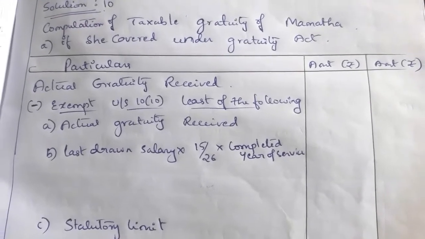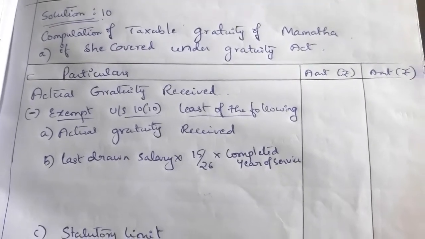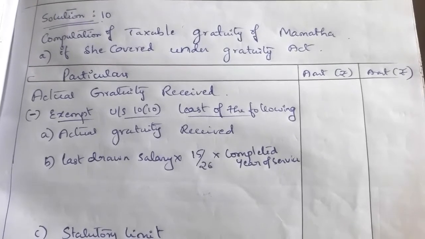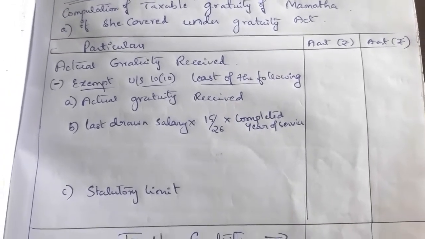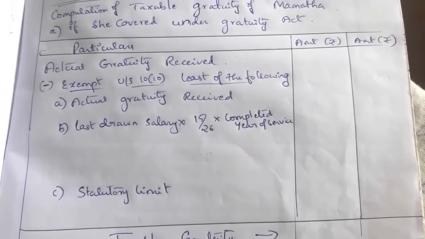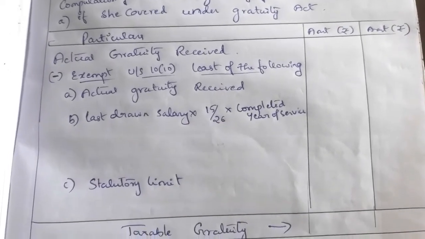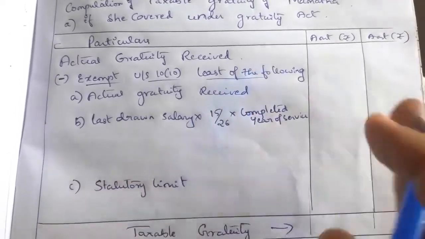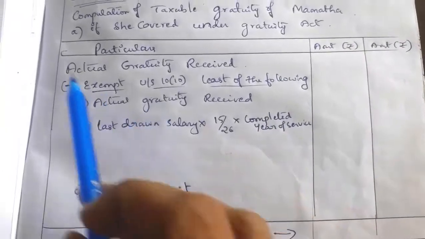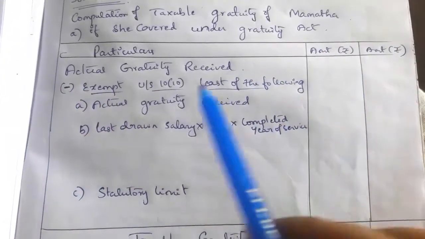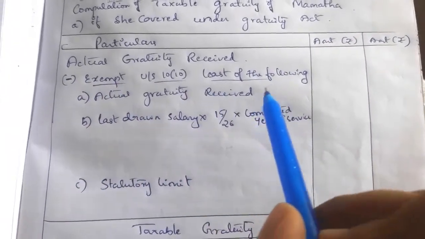Let's now compute the solution. Write the heading: computation of taxable gratuity of Mamata if she is covered under Gratuity Act. So what is the formula to compute when the employee is covered under Gratuity Act? So actual gratuity, draw 3 columns: particulars and 2 amount columns. Actual gratuity received we have to take. Then exempt under section 10(10).